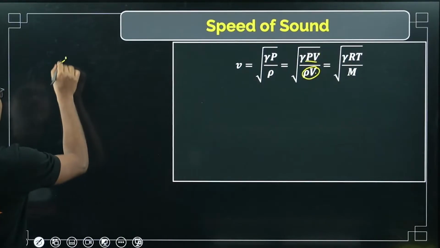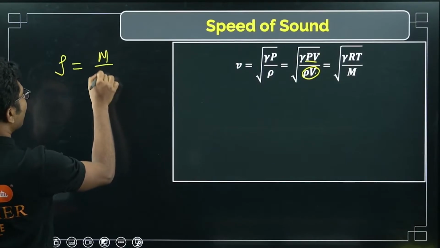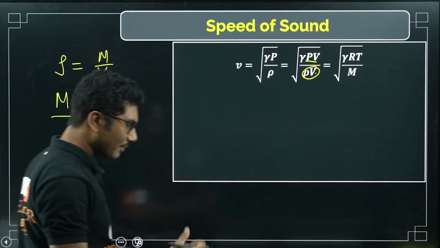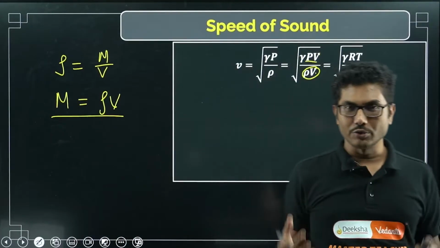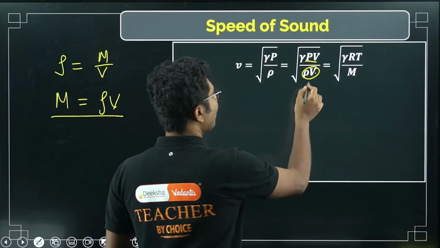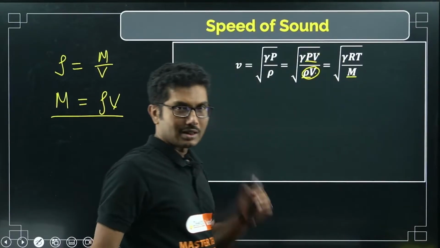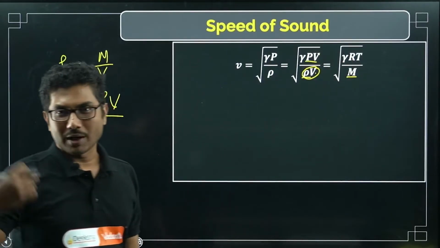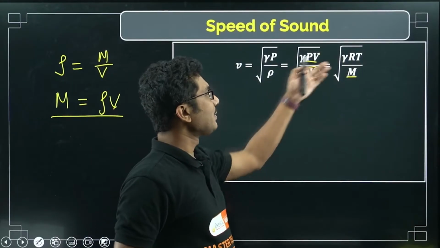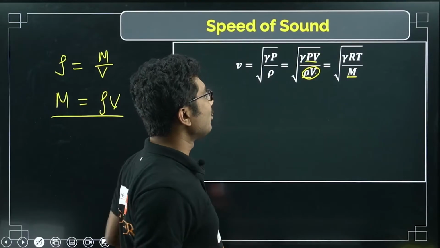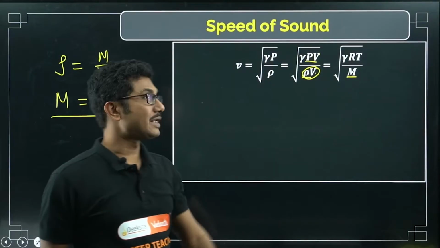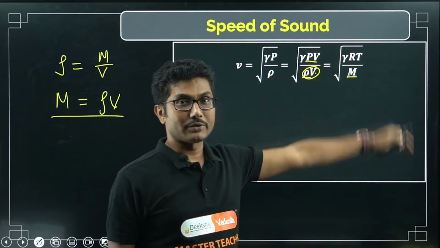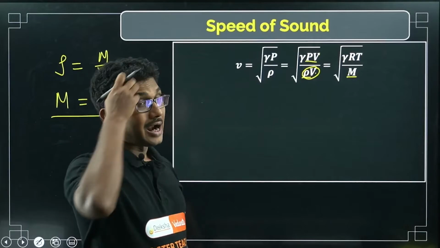So ρ is basically mass by volume. So the mass of the gas is ρ times volume. If the volume of the gas is enclosed, then ρV is actually the mass of the gas. And pV = RT for 1 mole of ideal gas, so pV we can write as RT. So in terms of gas temperature and mass, we can write the speed of sound in a medium with respect to temperature as v = √(γRT/M).